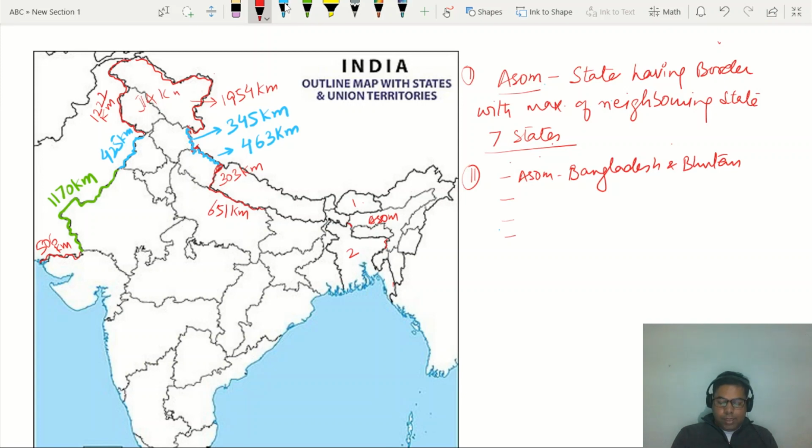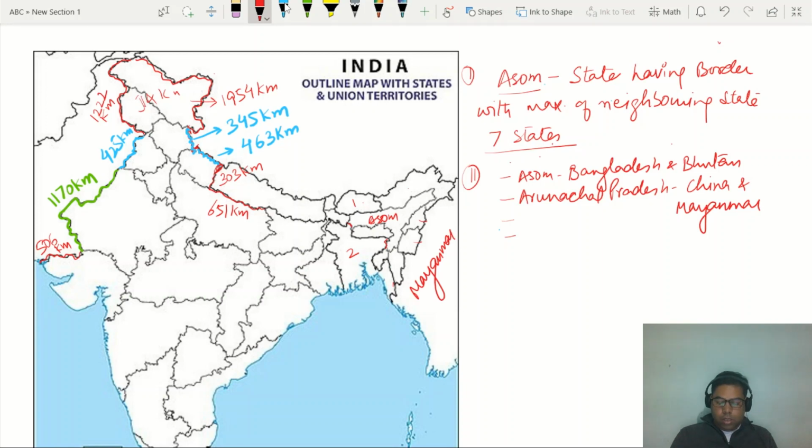Then Arunachal Pradesh also has the border with China and Myanmar, right? China and Myanmar. Nagaland and Manipur have the border with Myanmar only.